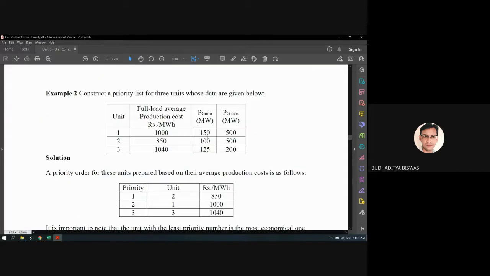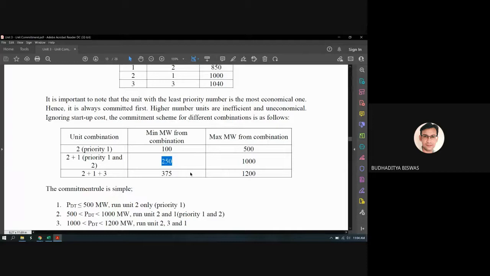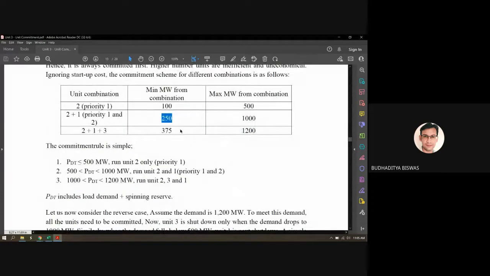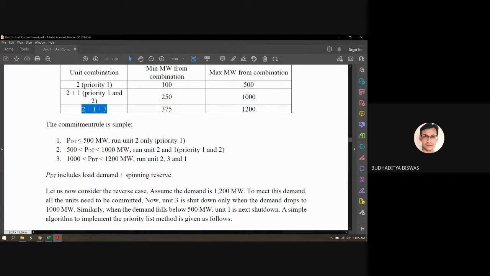And if you just take the addition, when it is between 375 to 1200 megawatt, if you just take the addition of all these things and all these things, it's coming 375, it becomes 1200. So if the load demand is between these two limits, then unit 1, 2, 3 all should commit. So based on this one, our commitment rule is very simple.